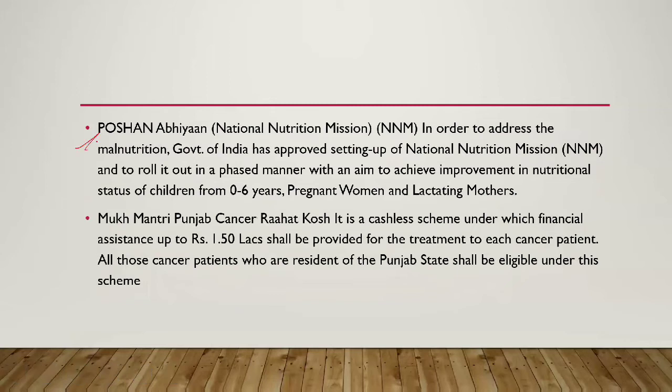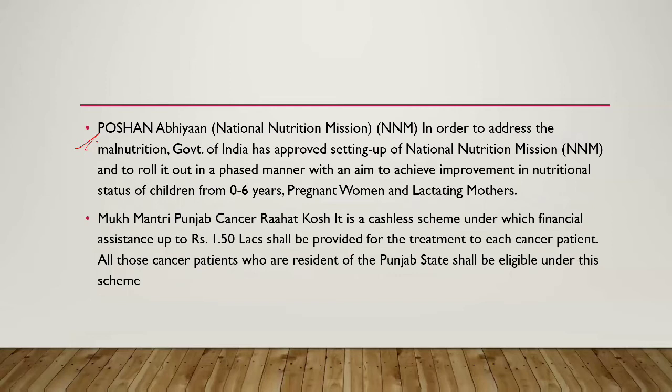Poshan Abhiyan, it is the National Nutrition Mission. In order to address the malnutrition, Government of India has approved setting up of National Nutrition Mission and to roll it out in a phased manner to achieve improvement in nutritional status of children from 0 to 6 years, pregnant women and lactating mothers. Then we have Mukhyamantri Punjab Cancer Rahat Kosh.